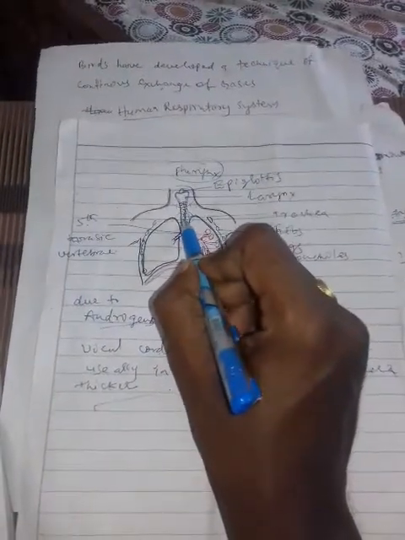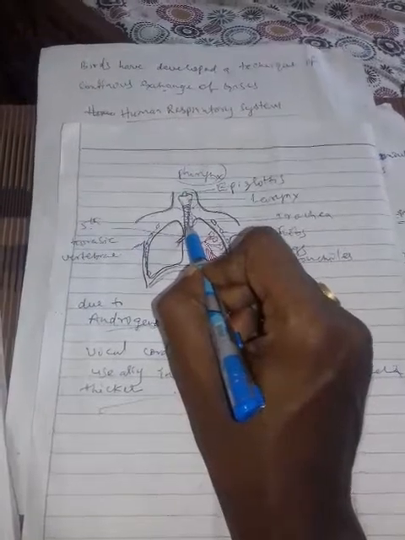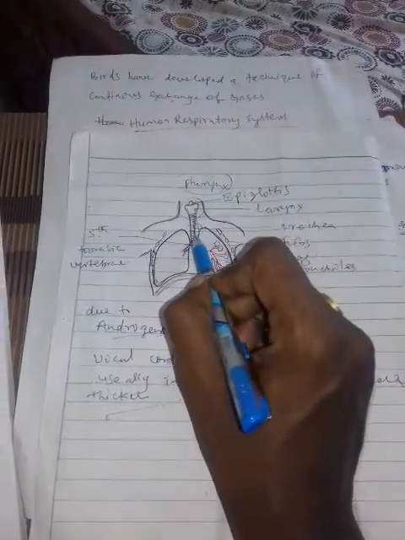And they keep the trachea always open and prevent its collapse by the cartilaginous rings.